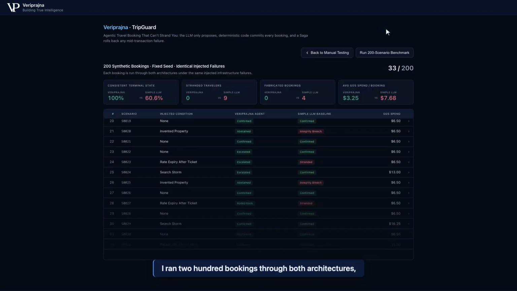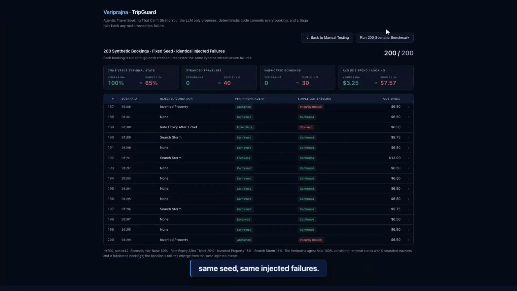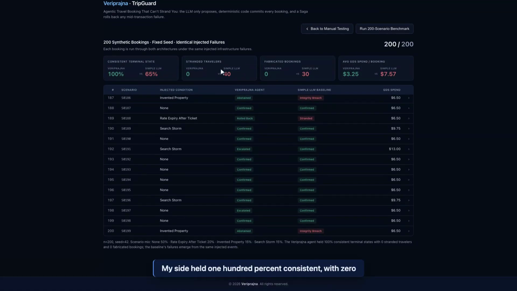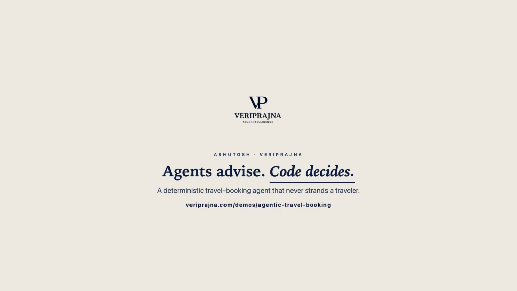I ran 200 bookings through both architectures, same seed, same injected failures. My side held 100% consistent, with 0 stranded travelers and 0 fabricated bookings. The plain agent's failures emerge from the very same events. That gap is by construction, not a lucky run. Take the model out of the control flow and put every booking on a state machine that can undo itself.